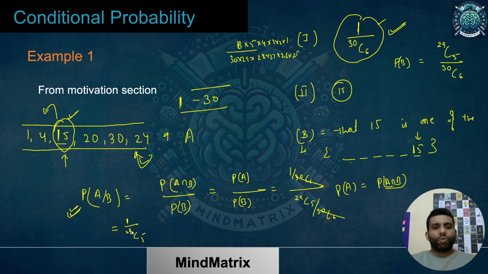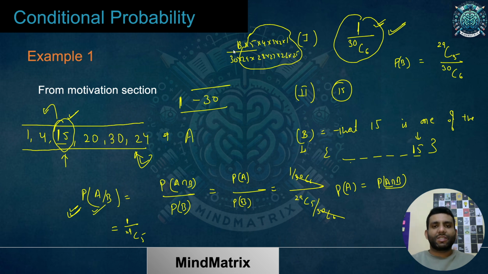Okay, and if I just open this up, 29C5, 29 will go in the backward direction till 5 numbers are done, and in the numerator you'll be having 5, 4, 3, 2, 1. So this part is going to be common. You can see 6 by 30 is the fraction which makes this first probability and second probability different.